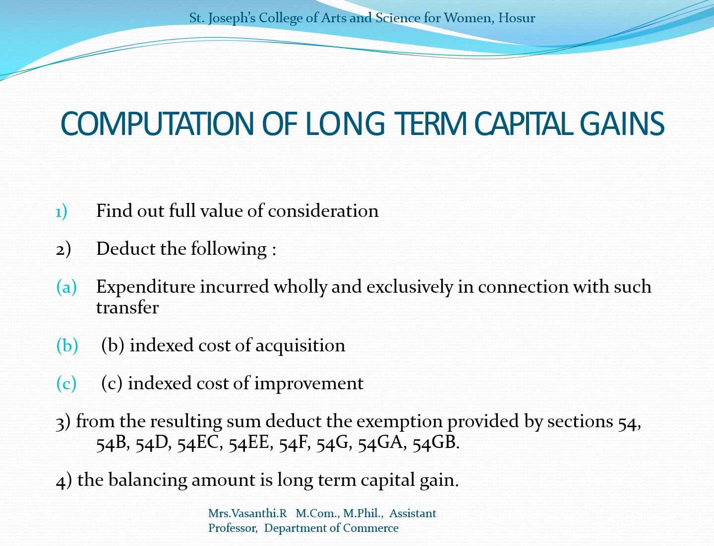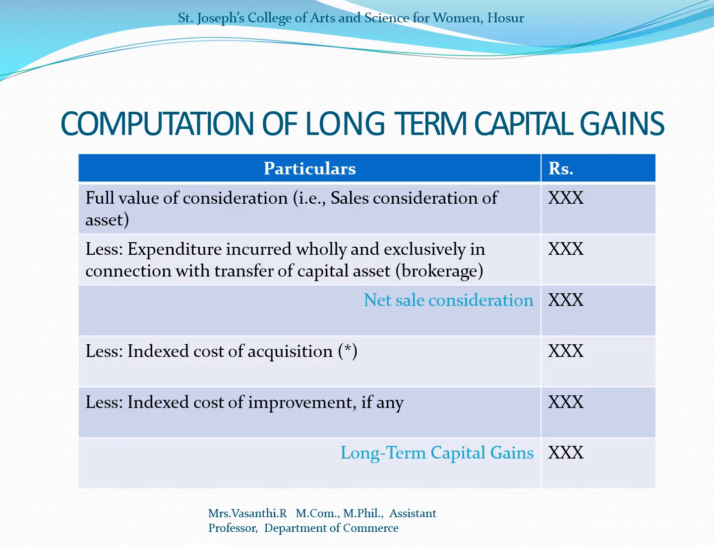So how to compute the long-term capital gain? Take the same full value consideration, then deduct any expenses incurred in connection with the sale. Next, deduct the indexed cost of acquisition and the indexed cost of improvements. Finally, deduct the exemptions provided under sections 54, 54B, 54D, 54EC, 54EE, 54F, 54G, 54GA and 54GB. Finally we get the balance amount as the long-term capital gain. This is the format for computing a long-term capital gain.